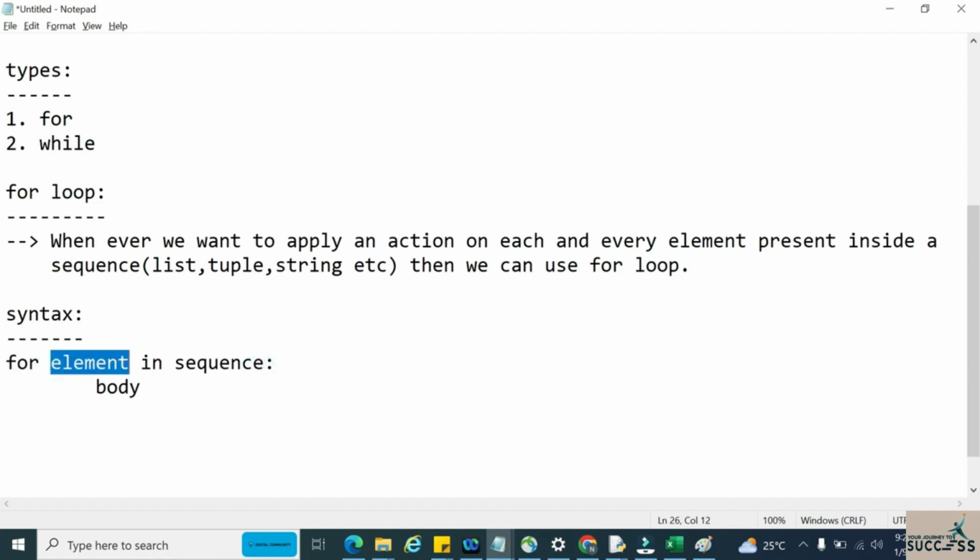In each iteration one element is picked, and we can apply some action on that element. Now let us go to Python IDLE and see how we can apply this for loop on a sequence.